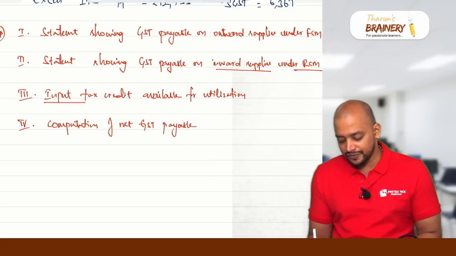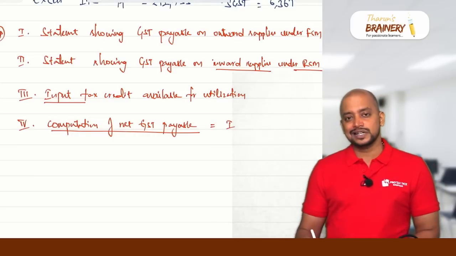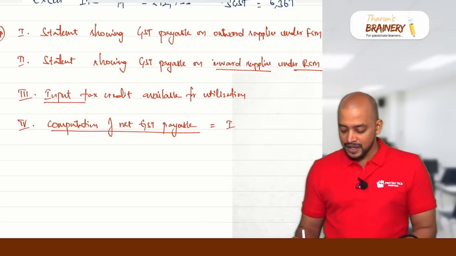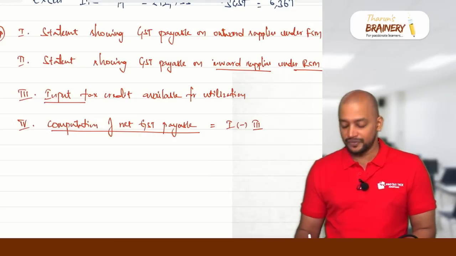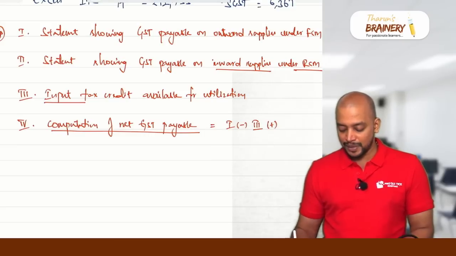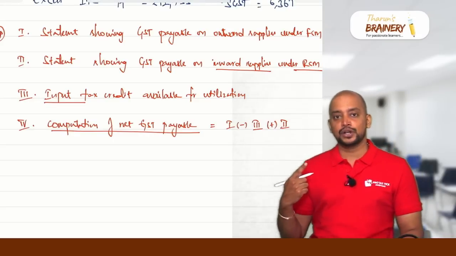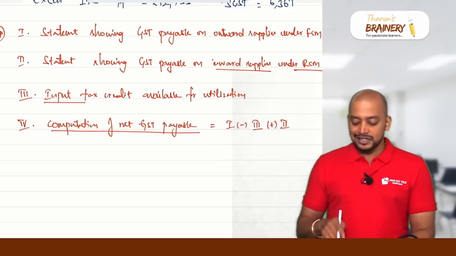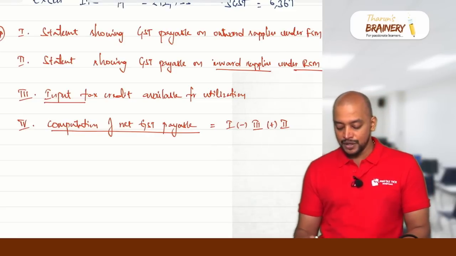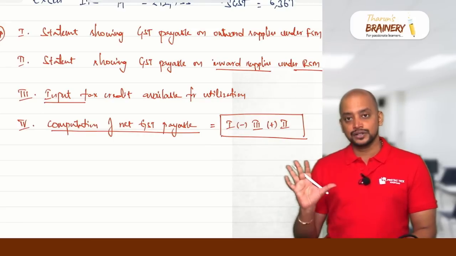While doing the computation of net GST payable, remember what you need to do. First you need to take statement 1. So that is gross GST payable on outward supplies under FCM minus input tax credit. So what is that input tax credit? Number 3, input tax credit available for utilization. And thereafter we need to add statement showing GST payable on inward supply under RCM. That is 2 we need to take. So first is statement showing GST payable on outward supply under FCM minus input tax credit available for utilization and statement showing GST payable on inward supply under RCM. So this will be taken as the computation of net GST payable. Okay, so this is how we need to do.